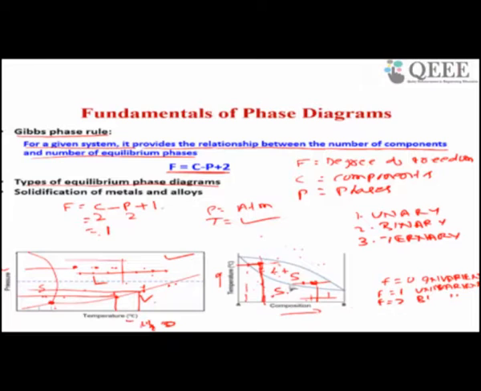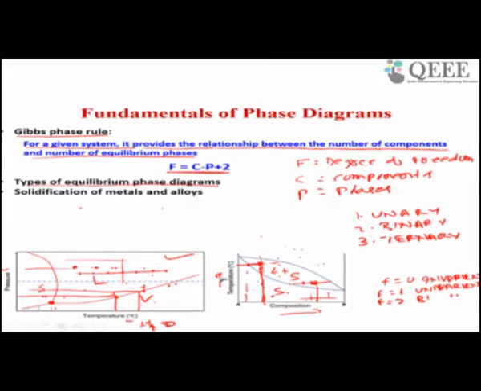You will get more solidus composition and less liquidus composition here. That will be determined from the phase diagram. So for a fixed composition you are getting liquid plus solid, because the degree of freedom is 1.